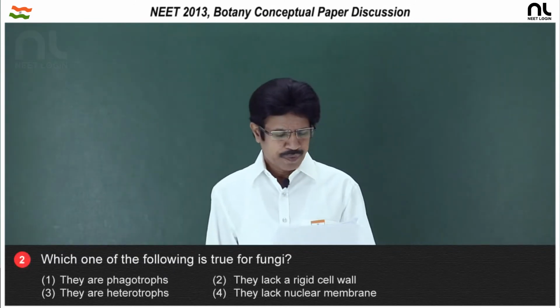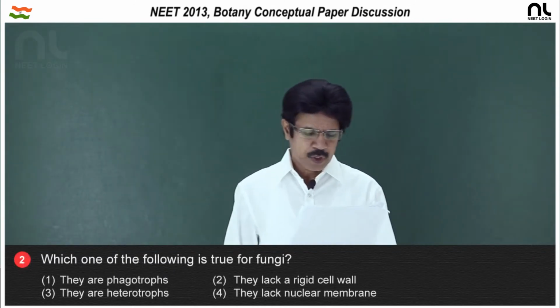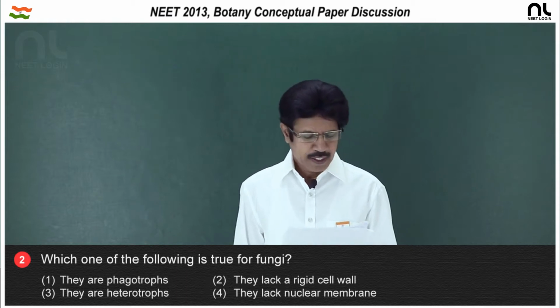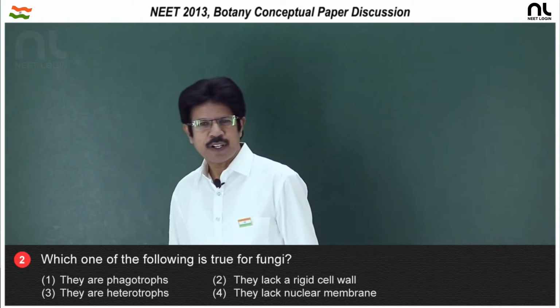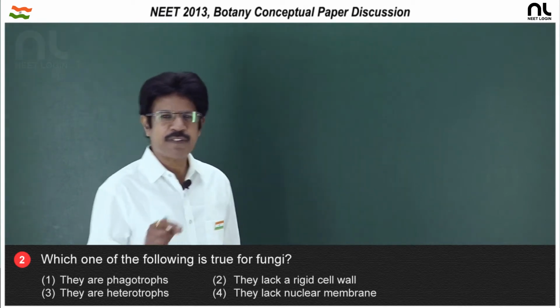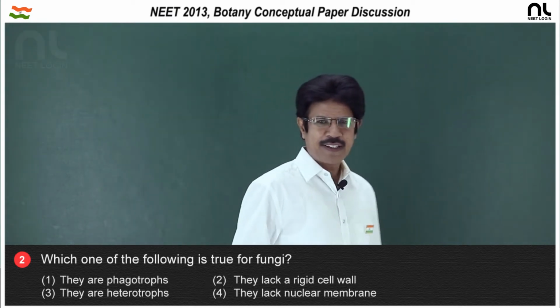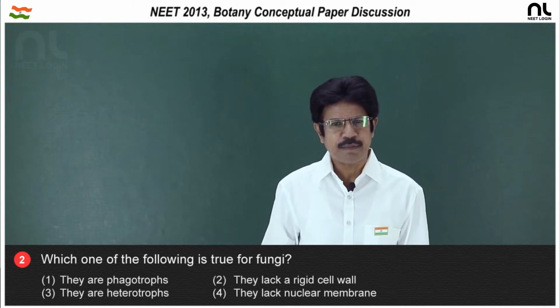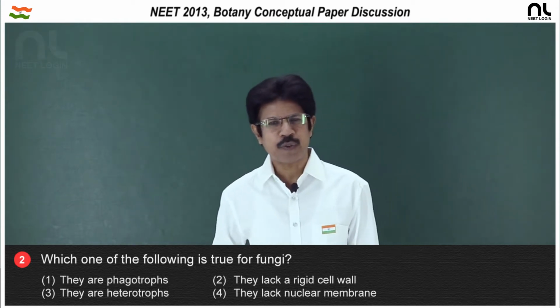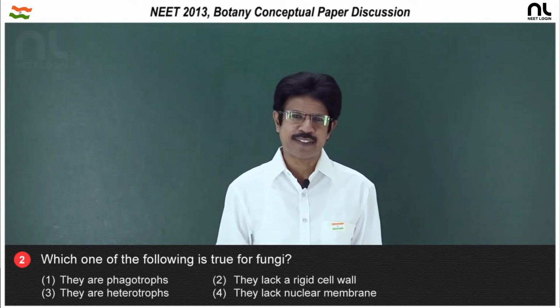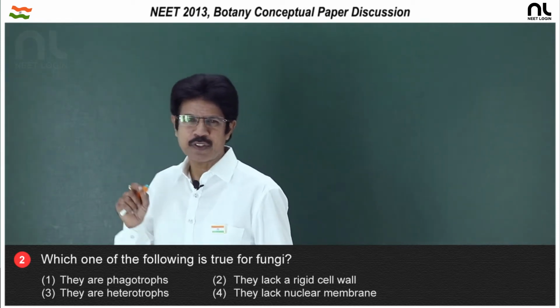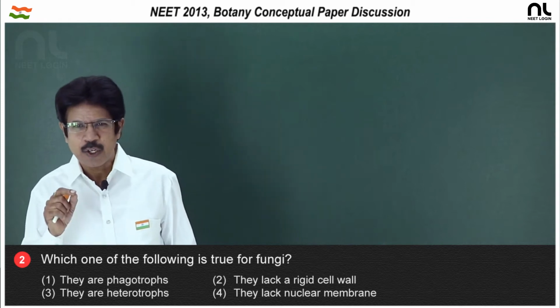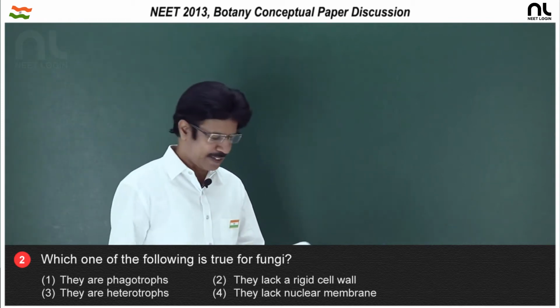Question number 2: which one of the following is true for fungi? In the first option, they are phagotrophs. Phagotrophs are organisms that obtain food by phagocytosis, that is, engulfing of food by the cells, like protozoans and slime molds. Fungi do not belong to that category.